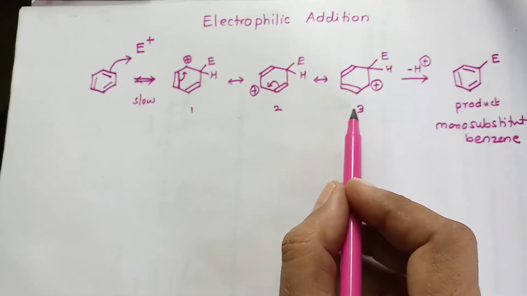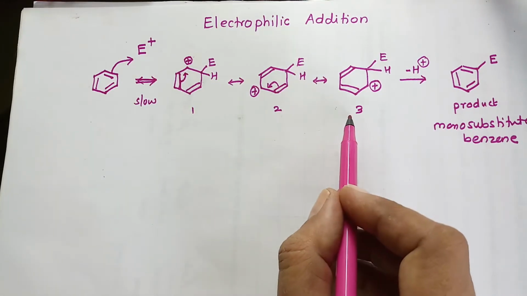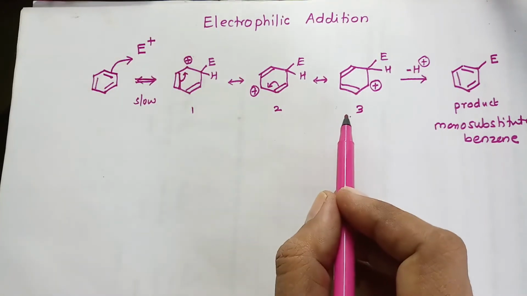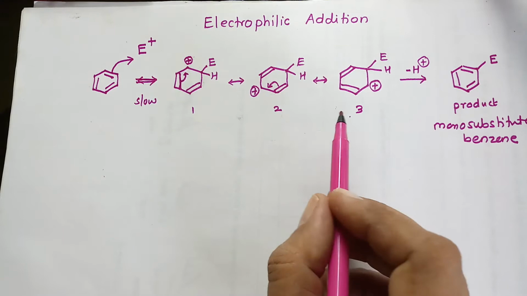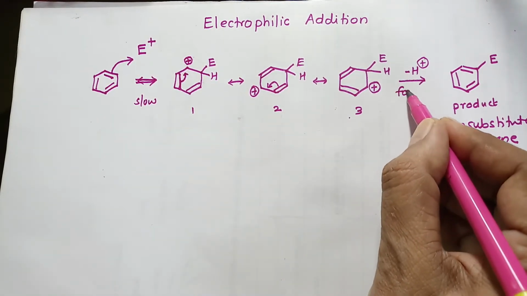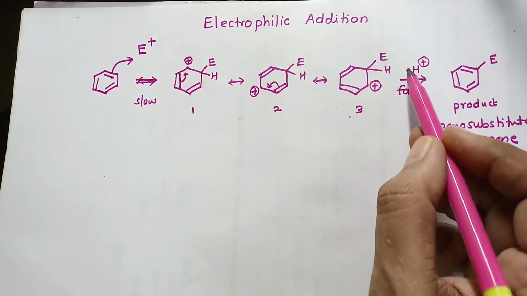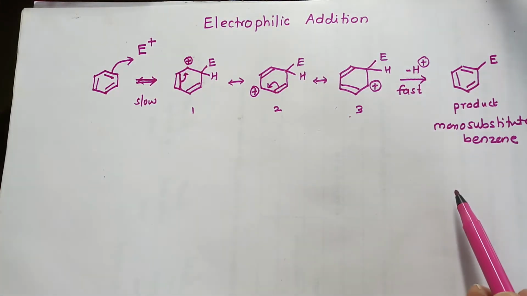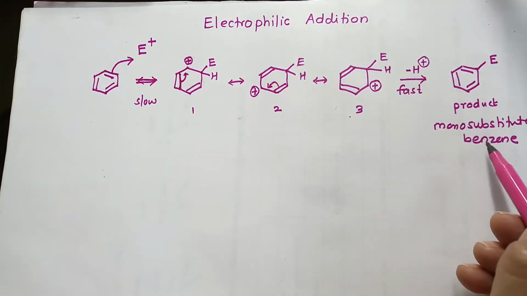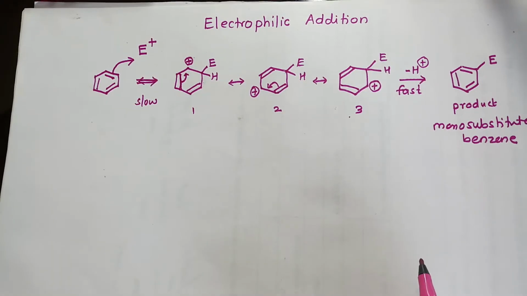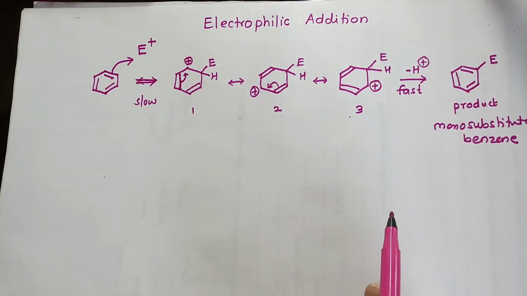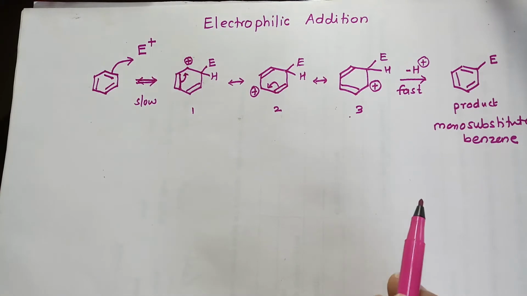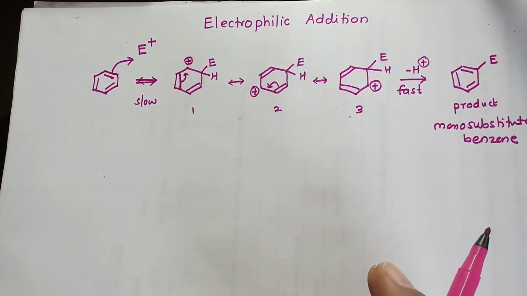The more the number of resonating structures, the more is the stability and the more are the chances of formation of these species. And this further, in a fast step of deprotonation, removal of proton, results in the formation of a monosubstituted benzene. So this is the mechanism of the electrophilic addition reaction.